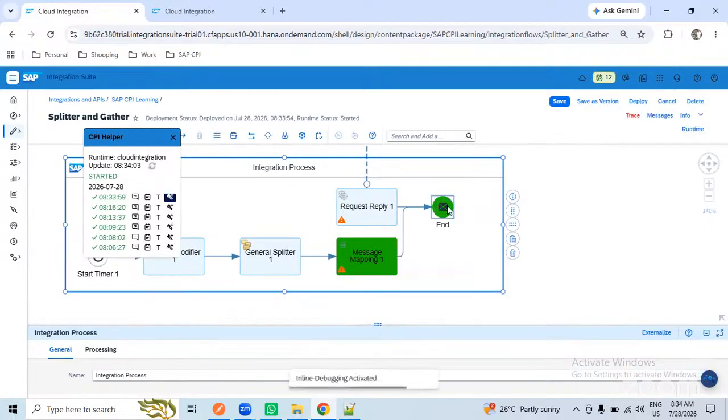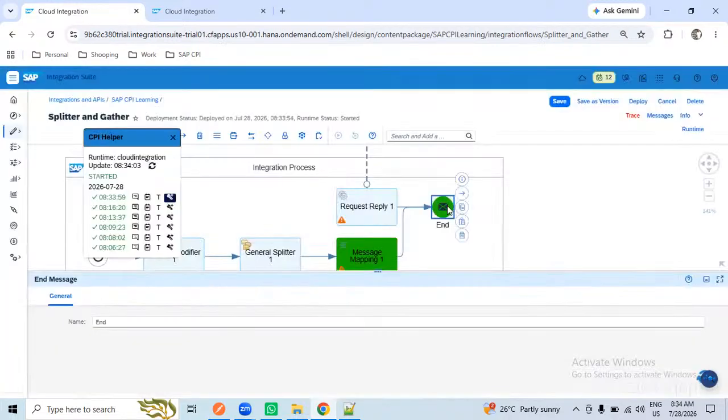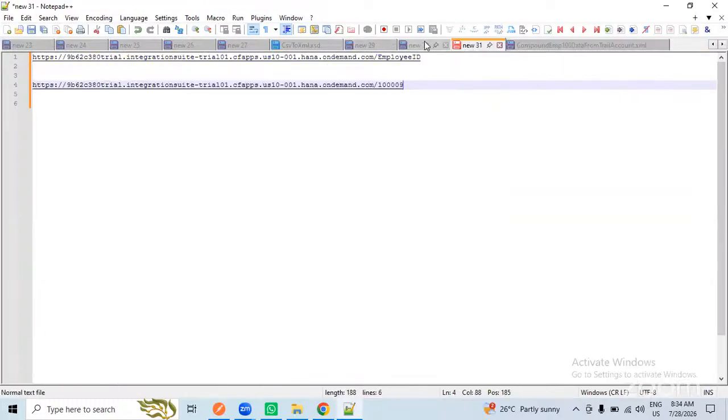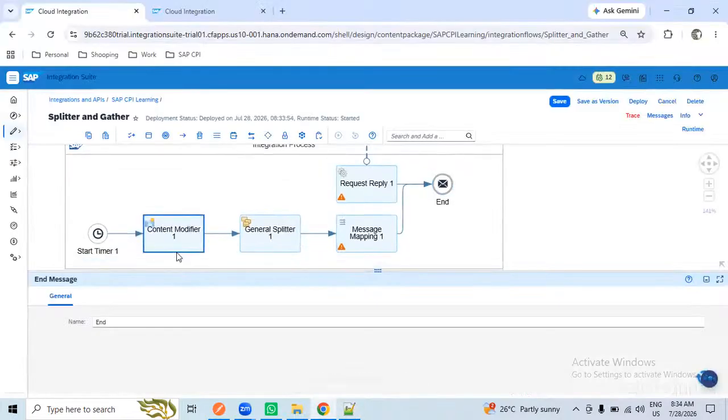Interface run. We might get 101 splits. I don't know how many, I guess 100 employees only, right? We have used like 101 employees. Instead of this, I'd better go with some small data. I don't want to go with 100 employees. I will use 5 employees so that we can view the data correctly.